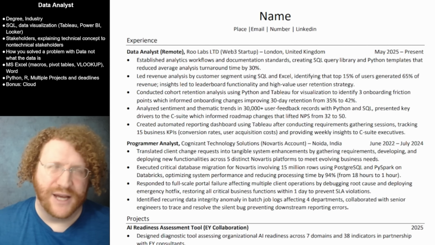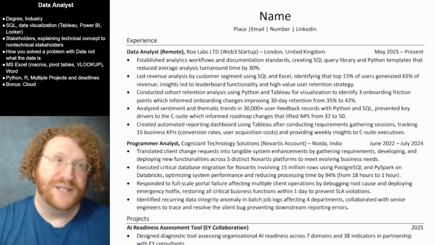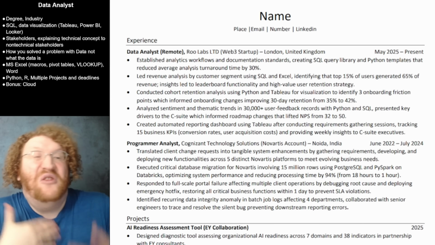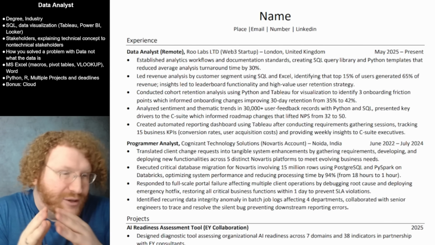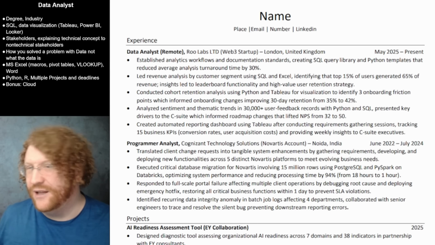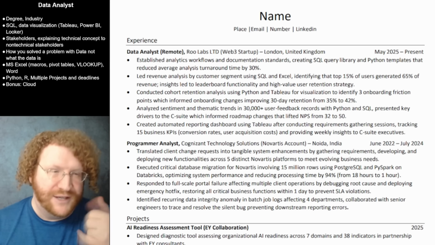Next, resume. This is a resume of a data analyst. They also said business analyst, but again, you need your resume to be specific for a job title, and business analyst and data analyst require two different things, right? They've got like 30 to 40% of the similar stuff, but the rest of it is going to be different enough that a really successful data analyst resume will fail to get you a business analyst job, and vice versa.